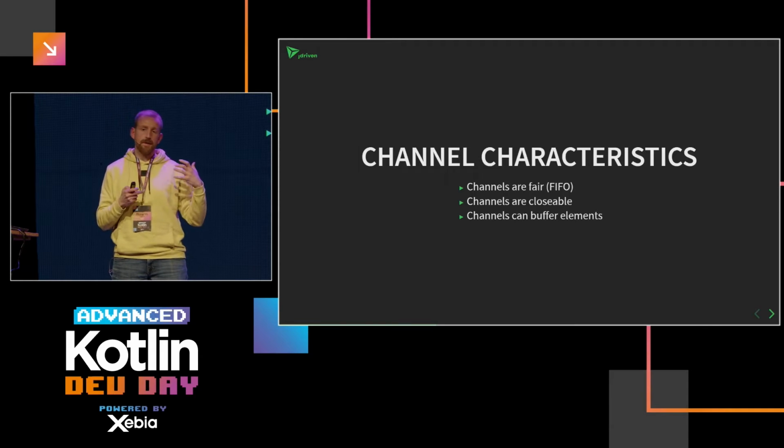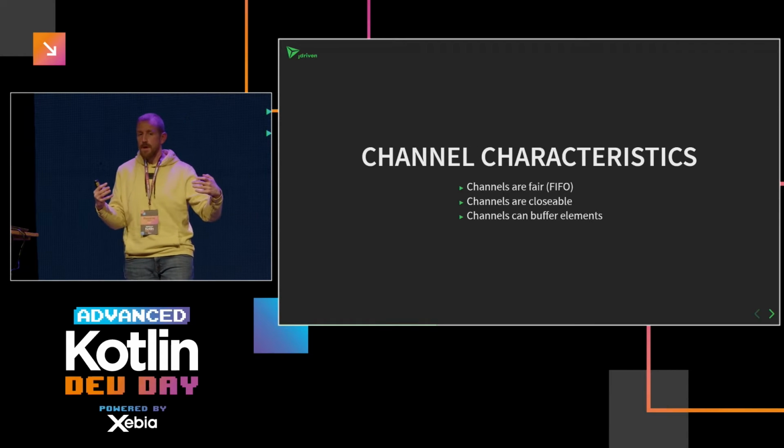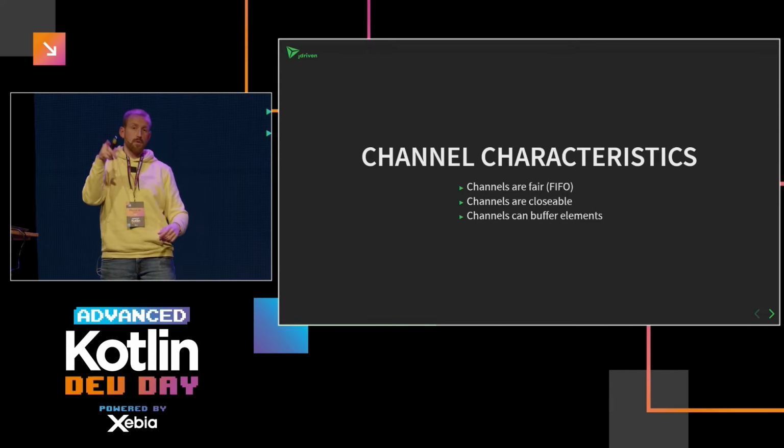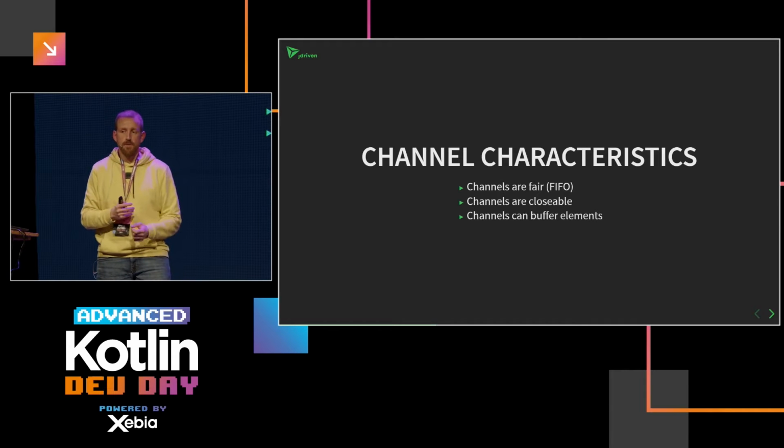Basically the standard implementation is what they call a rendezvous channel, which means that if you send something to the channel, there has to be a receiver receiving that message. If not, the send function suspends. So that means the producer is suspending until there's a receiver or a consumer reading that message. And the other way around, if you call receive, or if you're in the for loop, it will suspend until somebody sends something to the channel.